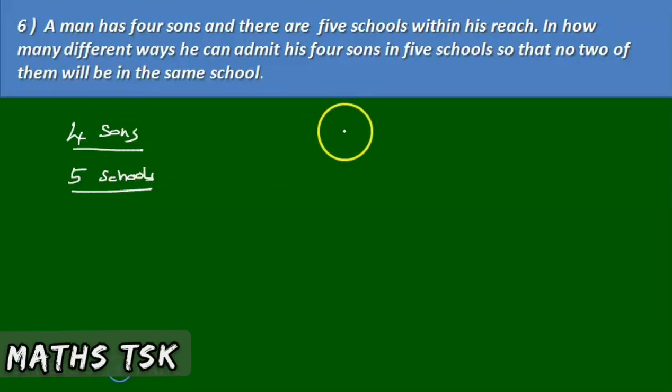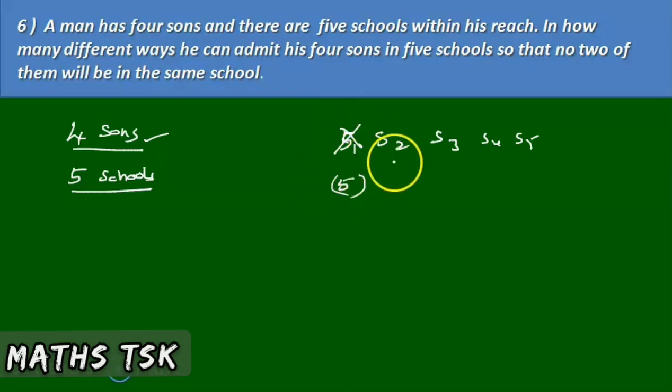So my work is, there are 5 schools, S1, S2, S3, S4, S5. A student is taken, he can join any one of these schools in 5 ways. The first student joins a school in 5 ways. He can join here or here or here or here or here. Suppose he joined here, it can be done in 5 ways. Next, we go for the next child. Taking another son, he wants to join. No 2 of them must join in the same school. Since he joined here, the next person should not join in the same place.